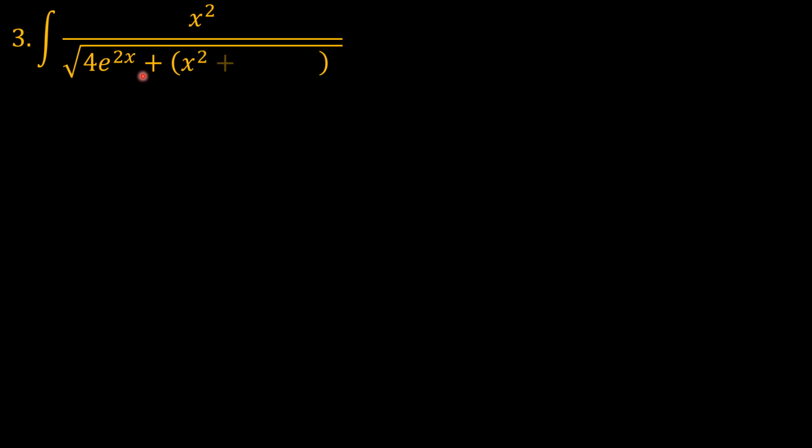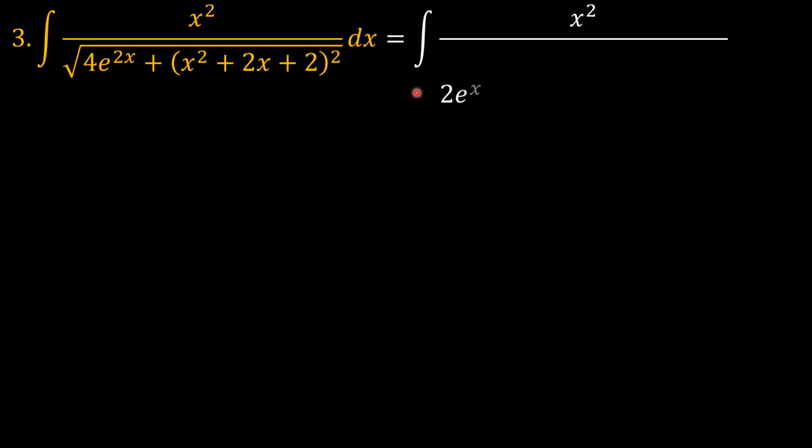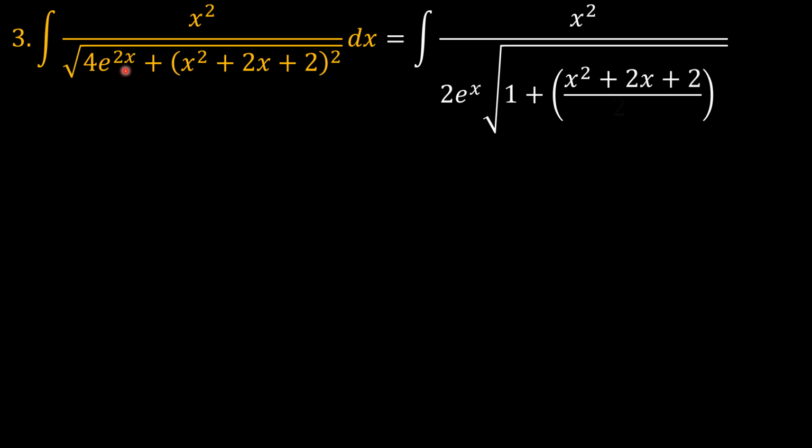Problem number 3, the indefinite integral of x squared over the square root of 4e to the 2x plus the square of x squared plus 2x plus 2. So the first thing is I would want to pull out the 4 times e to the 2x out. So we get 2 times e to the x in the denominator and the square root of 1 plus, now this goes under this and we have x squared plus 2x plus 2 over 2e^x.